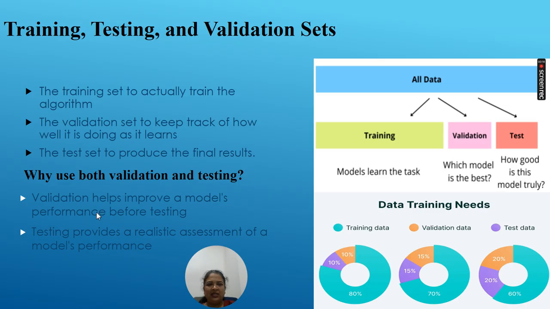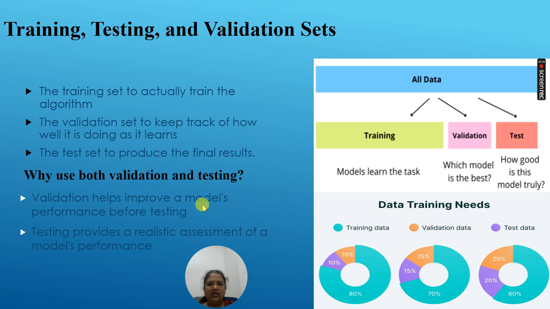Validation actually helps to improve the model's performance before testing, because testing is the last stage. While training your model, we need to keep on validating in between whether the training is happening properly or not. If not, then maybe only at the end we would find the training has not been properly given, and while testing it is going to give us inaccurate results.